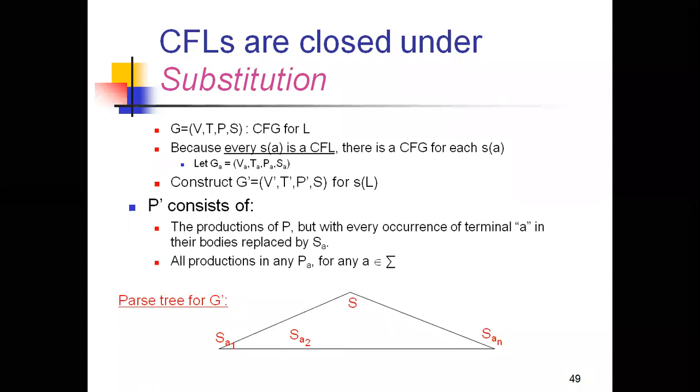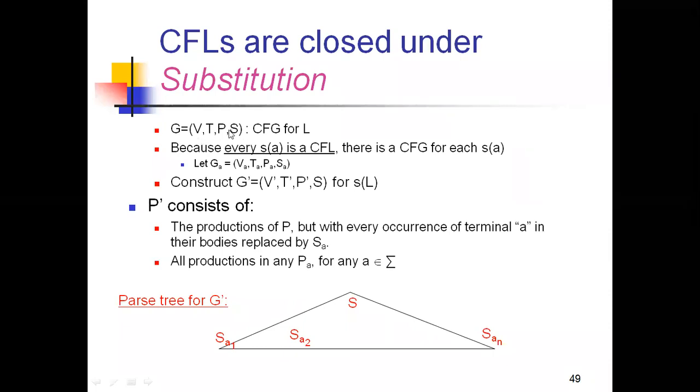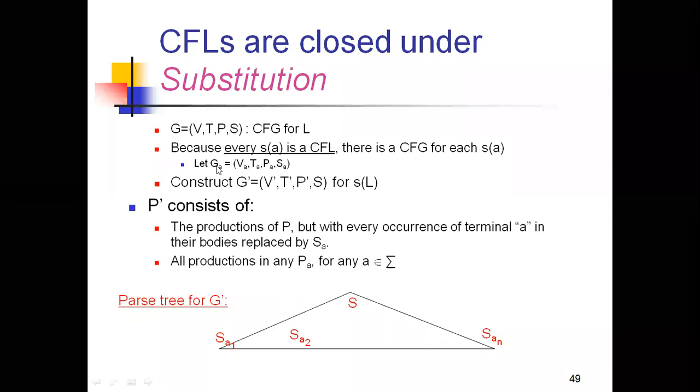And this is the proof that we are showing that the context free languages are closed under the substitutions, just by defining the four tuple grammar G equals V, T, P, S. It's the way of showing that everything is under the context free language, right?